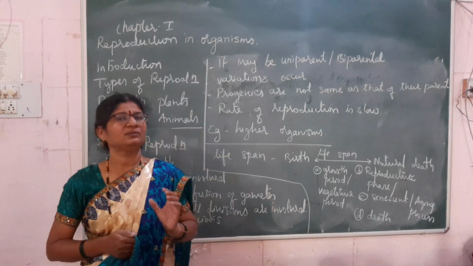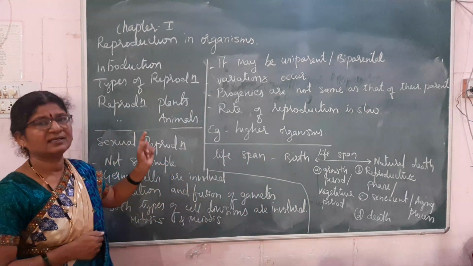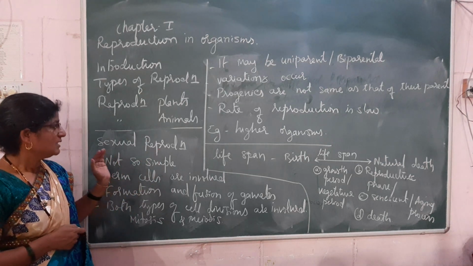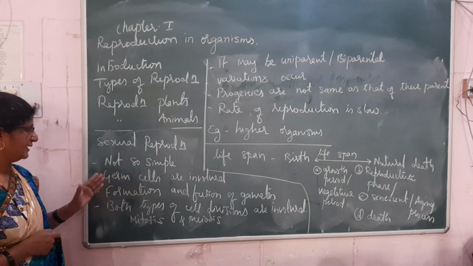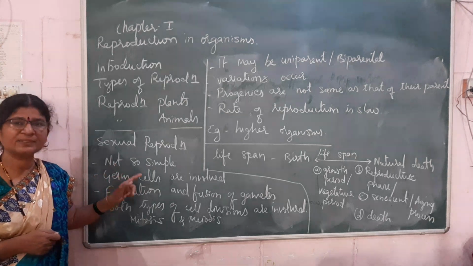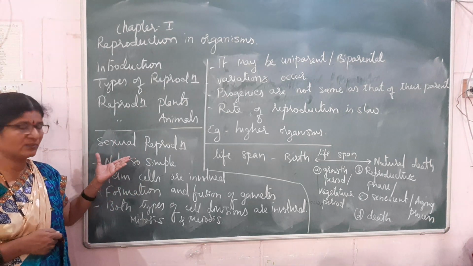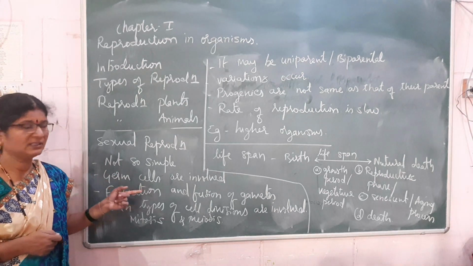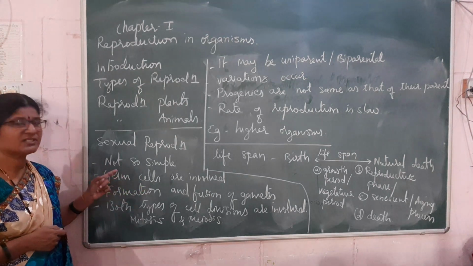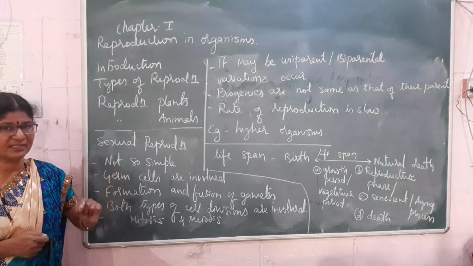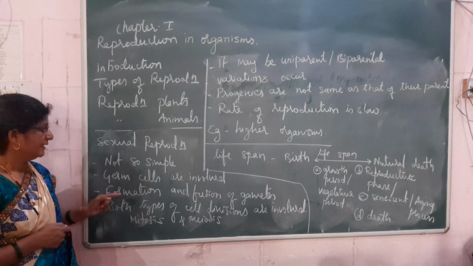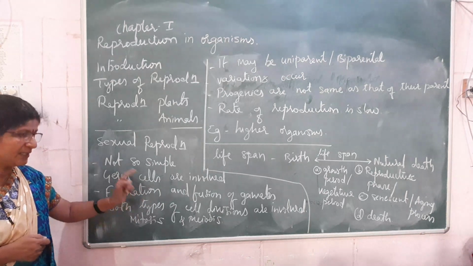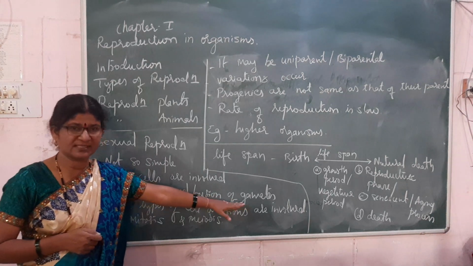What have I told till now? We have discussed the characteristic features of sexual reproduction. It is not as simple as asexual reproduction. Germ cells are involved, which are the cells involved in the formation of gametes. Formation and fusion of gametes are present, and gametes are the reproductive cells.